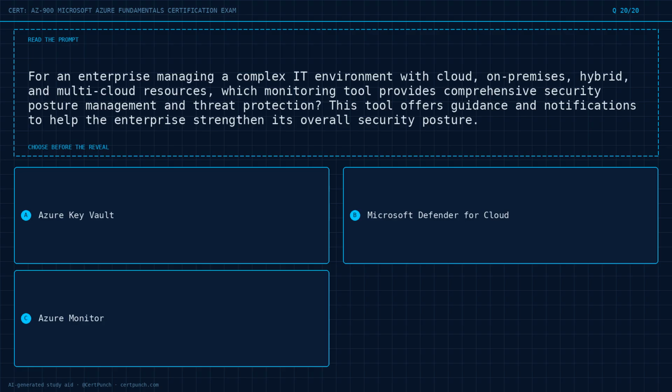Question 20 of 20. For an enterprise managing a complex IT environment with cloud, on-premises, hybrid, and multi-cloud resources, which monitoring tool provides comprehensive security posture management and threat protection? This tool offers guidance and notifications to help the enterprise strengthen its overall security posture. Option A, Azure Key Vault. Option B, Microsoft Defender for Cloud. Option C, Azure Monitor. Choose the best answer before the reveal. Commit to it now.